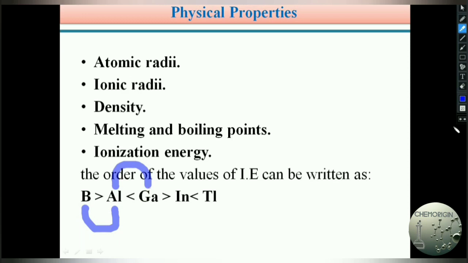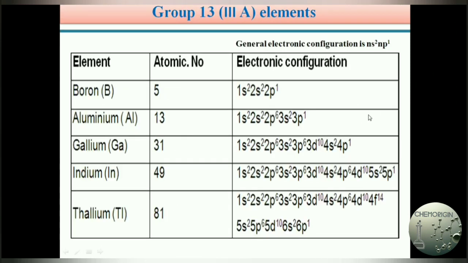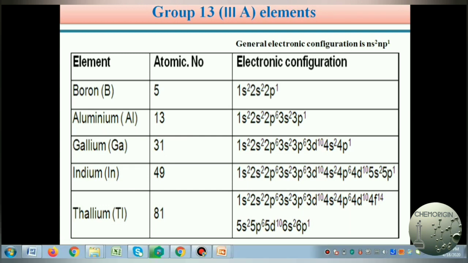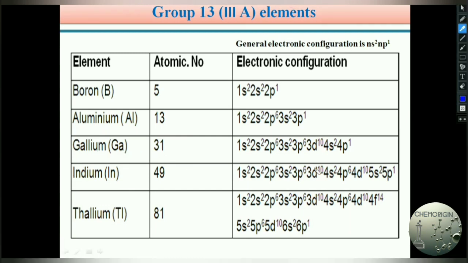This is because of the poor screening effect of 3d10 electrons in gallium. Already in the first slide, we saw the electronic configuration. See, in the electronic configuration of gallium, we have 3d10 electrons. These 3d10 electrons are absent in aluminium. In gallium, the 3d10 electrons do not screen the nucleus influence on the valence shell electrons.